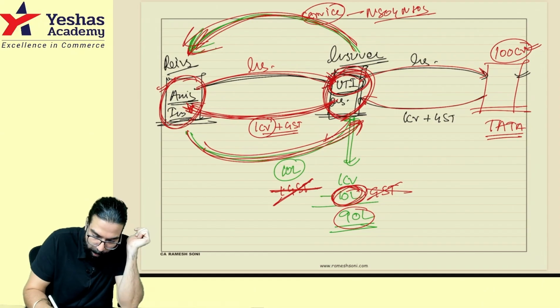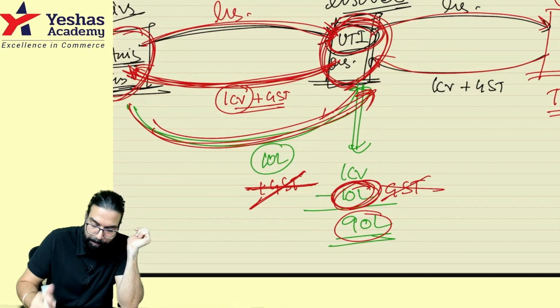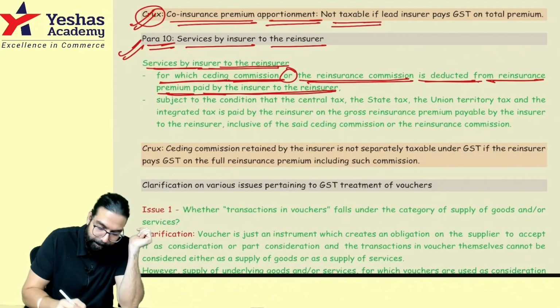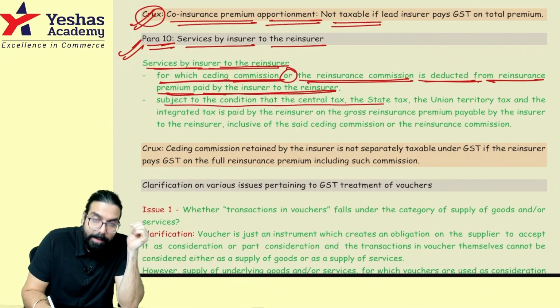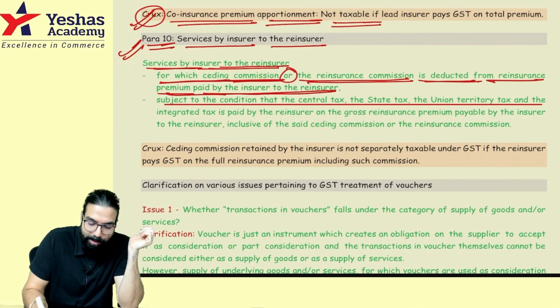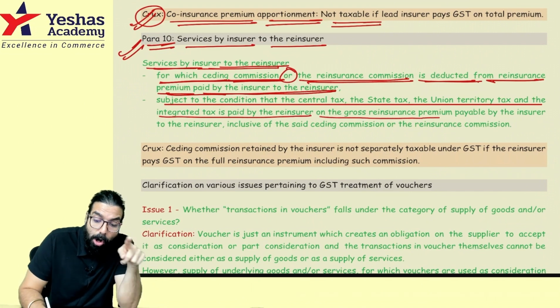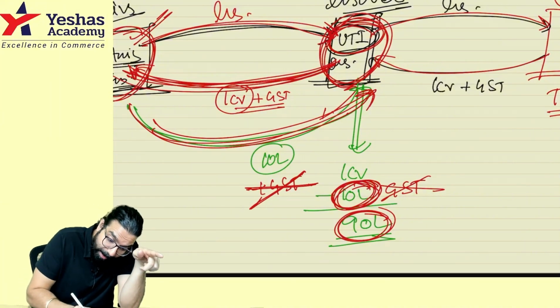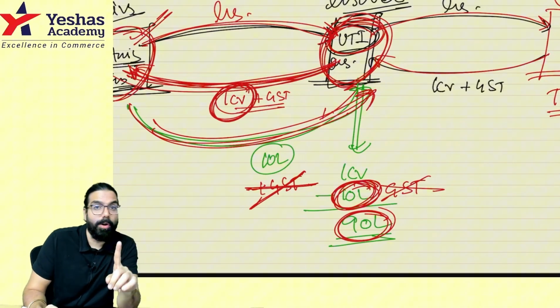When I am paying him 1 crore rupees, instead of paying 1 crore, I will deduct 10 lakh and pay him only 90 lakh. But subject to the condition that the CGST, SGST, UTGST and IGST is paid by the reinsurer on the gross insurance premium. Who is the reinsurer? This guy is the reinsurer. He should have collected and paid GST on 1 crore only.